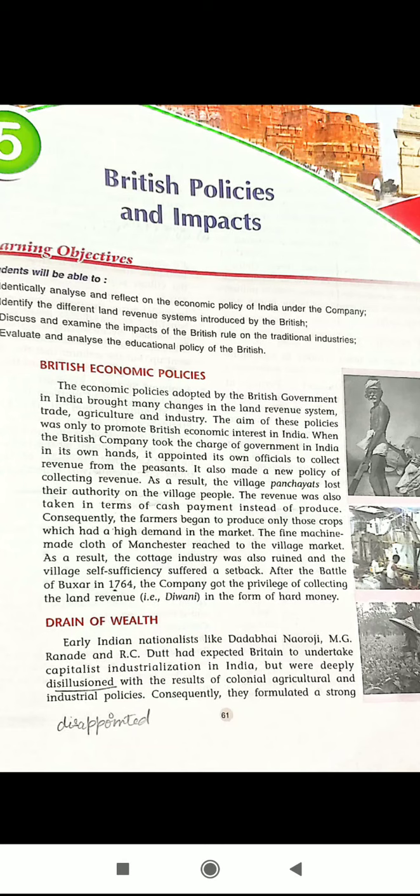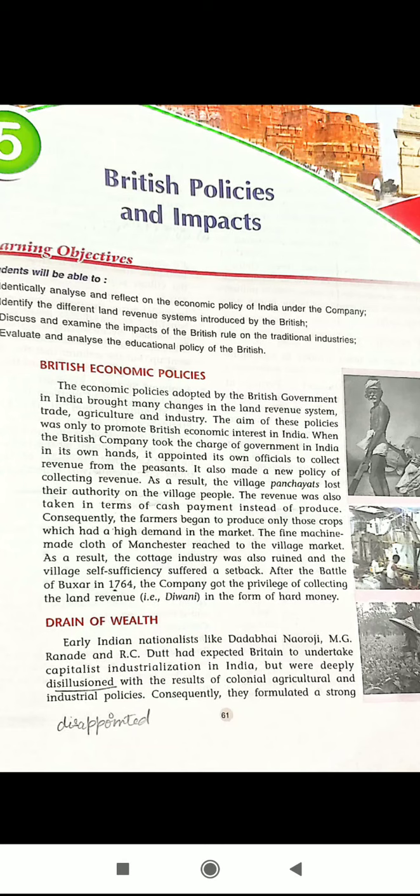Because of the new revenue policy, farmers were required to pay land revenue in cash, not in produce. So what was the effect? Farmers started to produce only crops with high market demand, so that by selling those crops they could earn money.